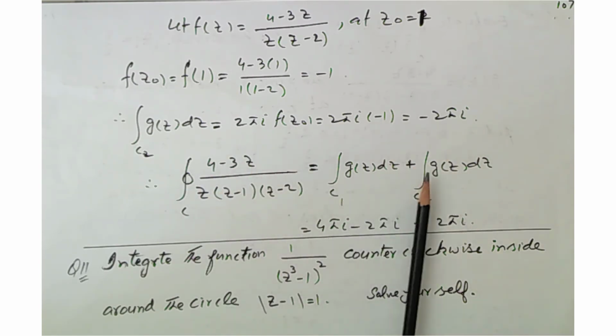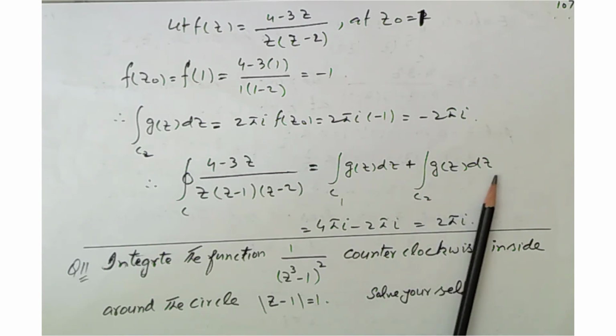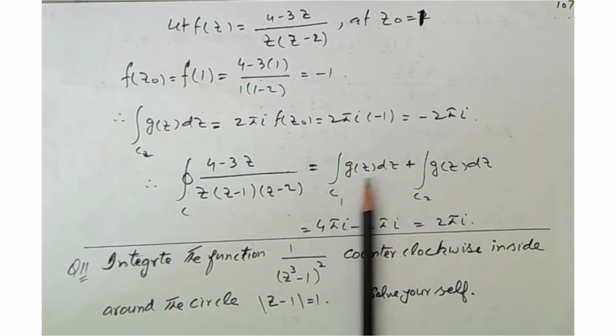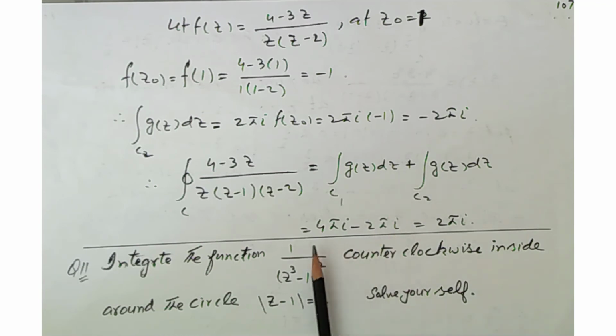This integral equals the integral over C₁ of g(z) plus the integral over C₂ of g(z). We put the value of the integral over C₁, that is 4πi, and the value of the integral over C₂, which is −2πi. So by taking the sum, this becomes 2πi, and this is the value of the integral.